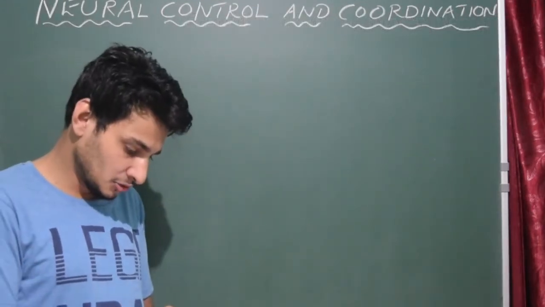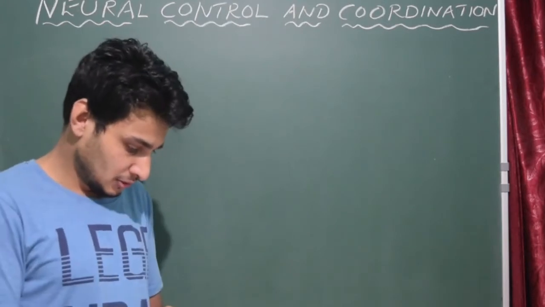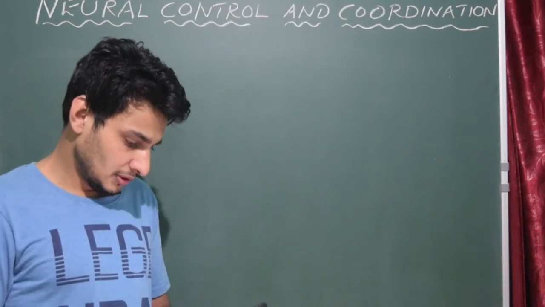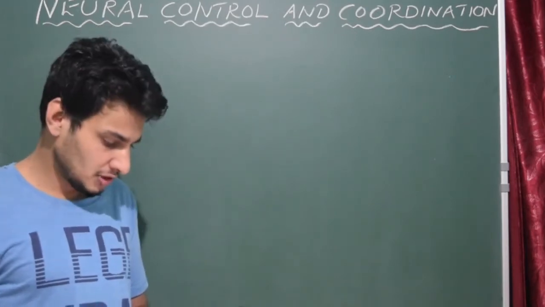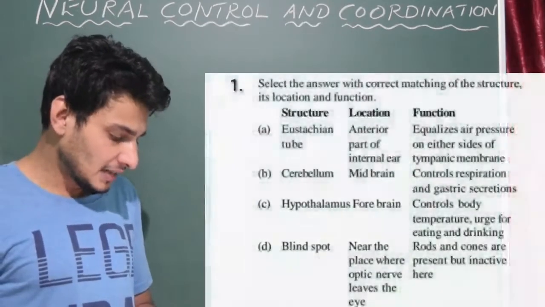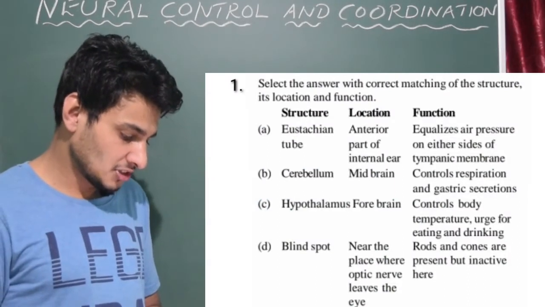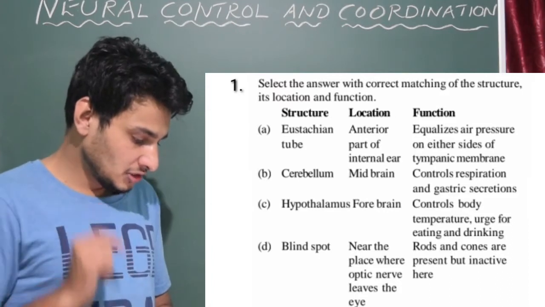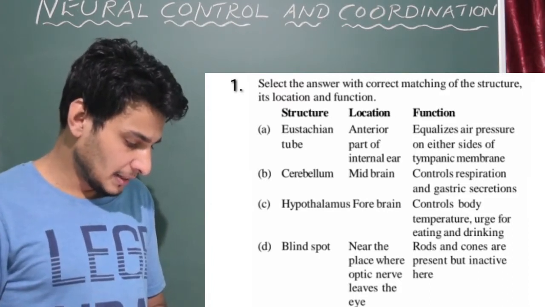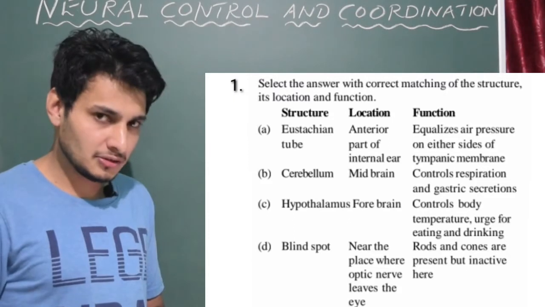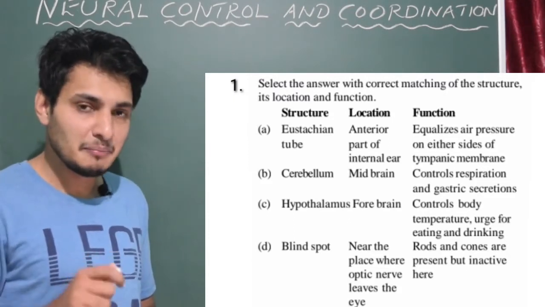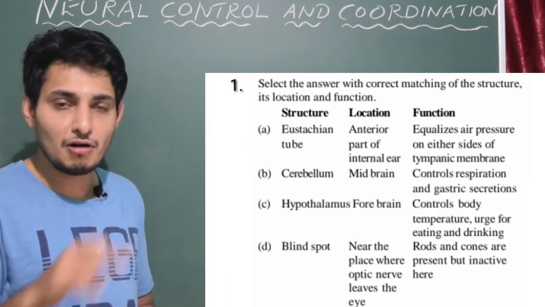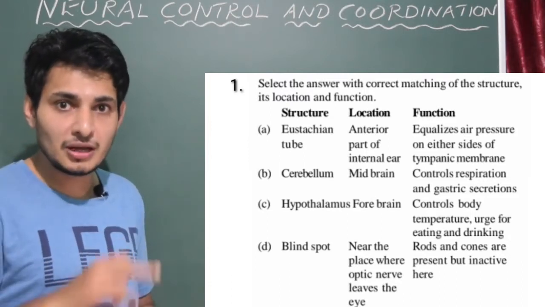So I have the questions in my phone and you could see in your mobile screen. Question number 1. It's not a match the following question, it's a bit different. Select the answer with the correct matching of the structure, its location and function. So structure is given, so we'll go with option A. Eustachian tube, we know that Eustachian tube is present within the middle part of the ear, which mainly helps in balancing of the air pressure, equalizes the air pressure.